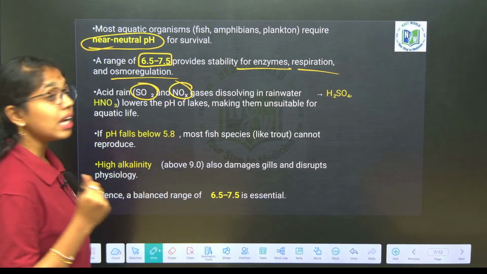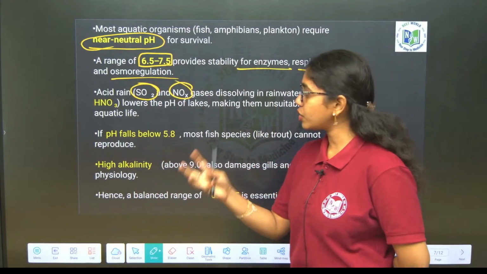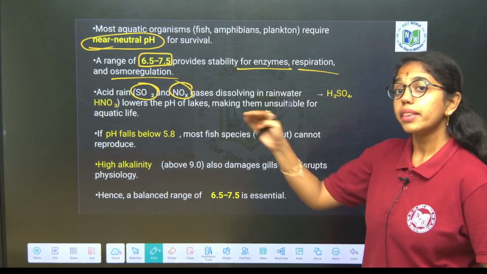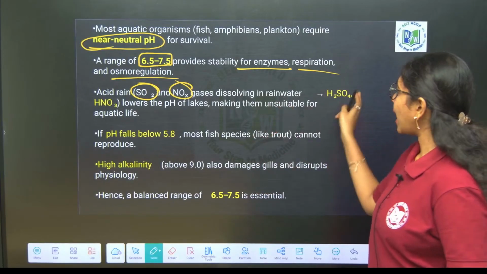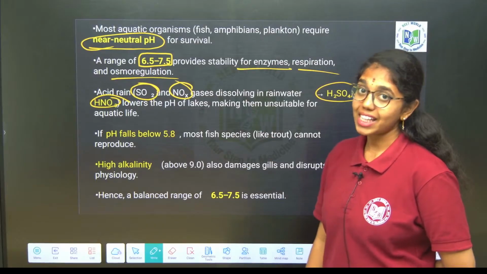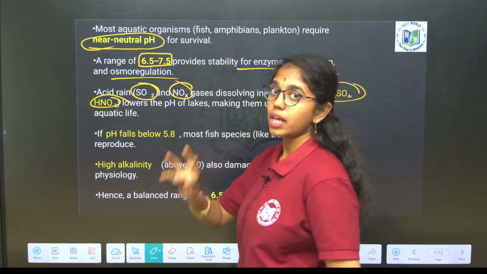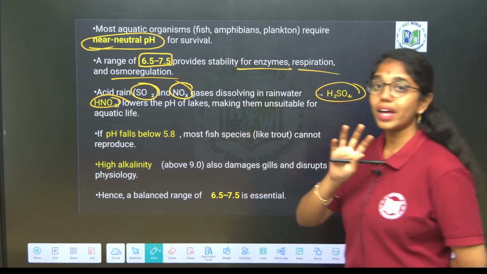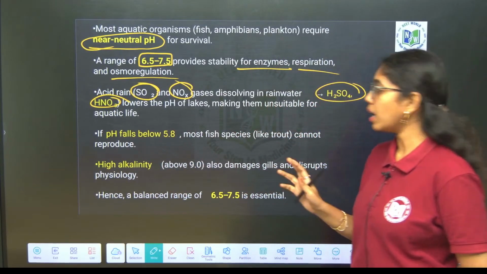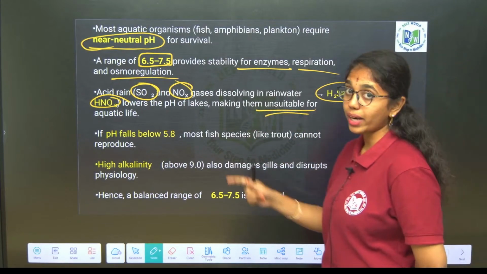Sulfuric acid and nitric acid, when they are mixed with water, reduce the pH. As it involves acidic solutions, we call it acid rain, which is highly damaging for soil, lakes and aquatic life. It is very dangerous for aquatic life and for soil also. This makes it unsustainable for aquatic life.